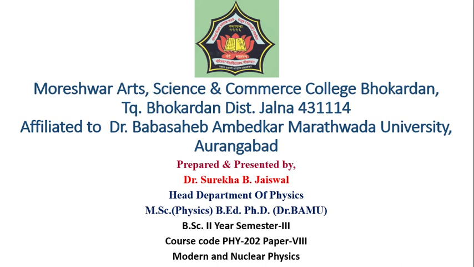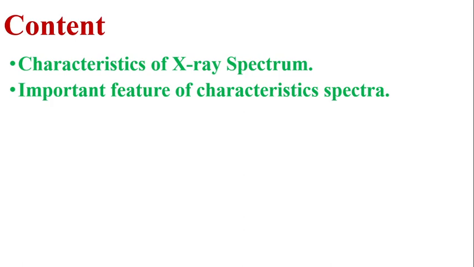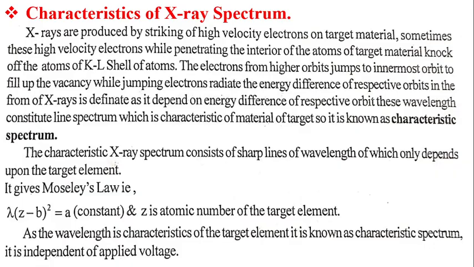Today we will see course code number PHY 202, paper number 8, semester 3rd, Modern and Nuclear Physics. The topics are characteristic of X-ray spectrum and important features of characteristic spectra. Now see characteristic of X-ray spectrum.